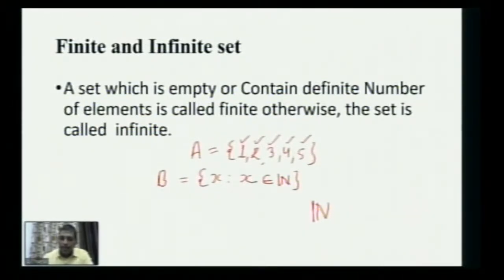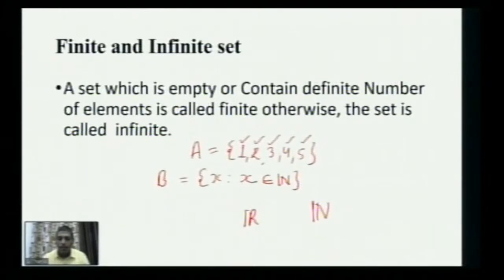For natural number we use like this, and for real number we use something like this. So whenever such a symbol comes, you should understand that it is a set. That is not a simple English alphabet. That is representing a set. So I want all those X which belong to natural numbers.